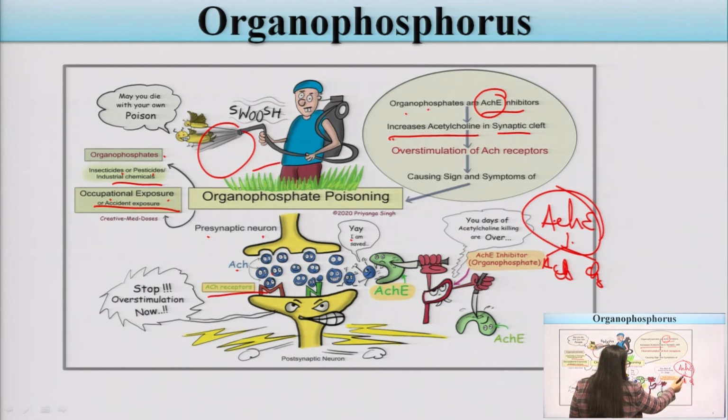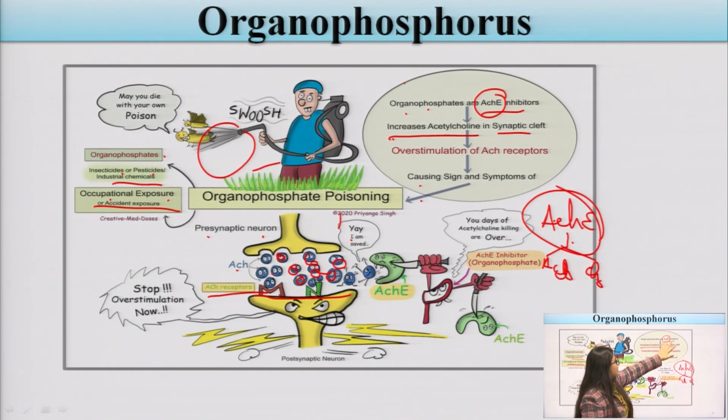So if there is inhibition of acetylcholinesterase, the acetylcholine will not get lysed, and there is an increase in the level of acetylcholine in the synaptic cleft. There is overstimulation of the postsynaptic neurons. The acetylcholine receptors get hyperstimulated and cause some signs and symptoms in the individual. These are the signs and symptoms seen due to the inhibition of acetylcholinesterase. I hope you now know the main mechanism of action of organophosphorus poisoning.